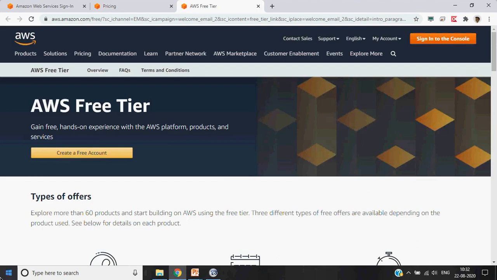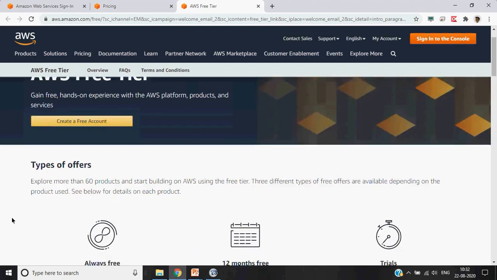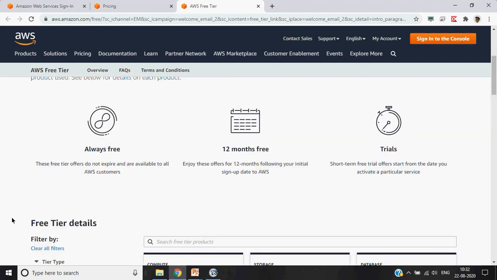Okay, so this free tier account is basically a free account. You get 50 or more products using this free tier, and it's always free. Free tier does not expire for a year. 12 months free.